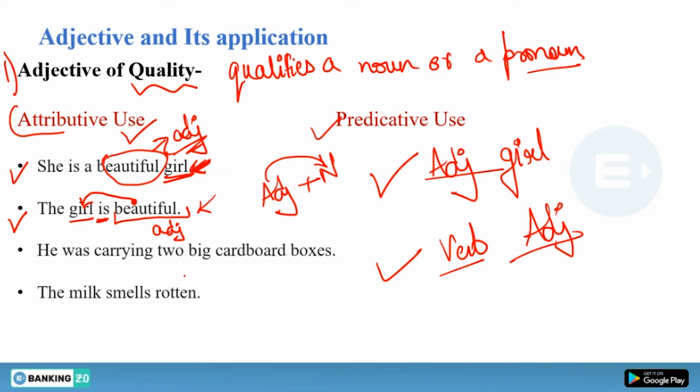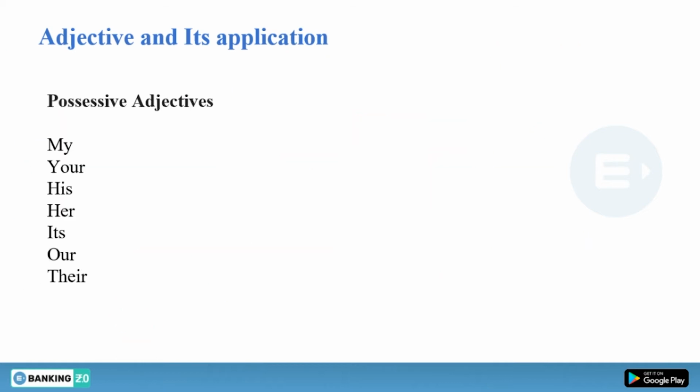Next sentence we have, he was carrying two big cardboard boxes. This sentence is talking about two big cardboard boxes, and all these words are used for what? Boxes. So this is attributive use. The milk smells rotten. This is an adjective, but this is predicative use because it is used after the verb. Next type of adjective is possessive adjective.